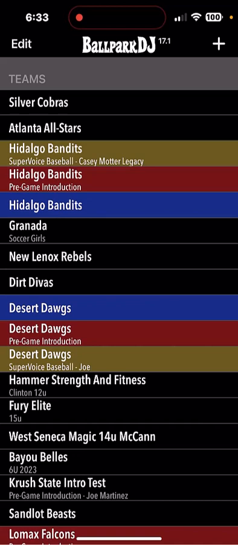One other thing that may have jumped out at you, the dark mode color theme. That's new in version 17. 3 advantages to dark mode. First, it's easy on the eyes. Second, it saves battery. And third, it looks pretty cool.